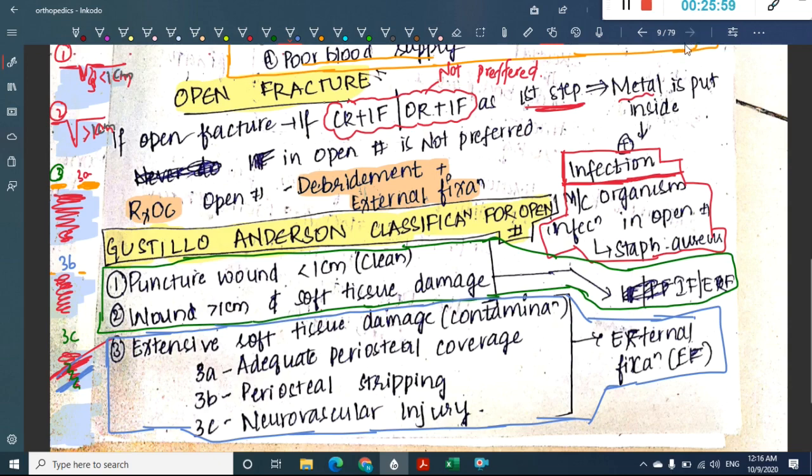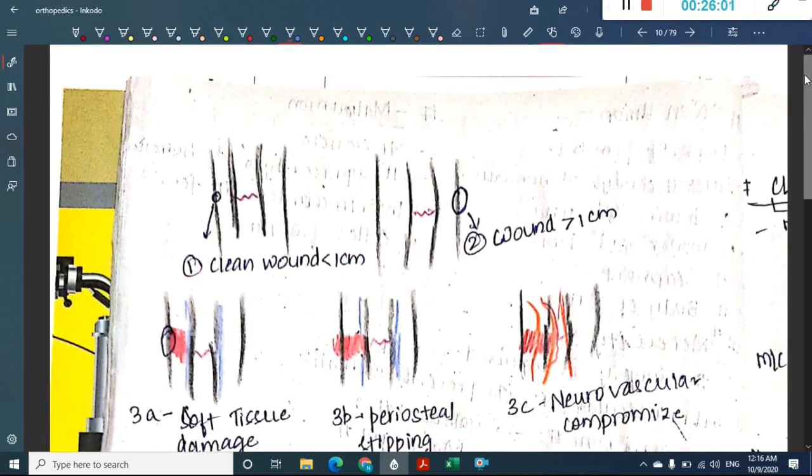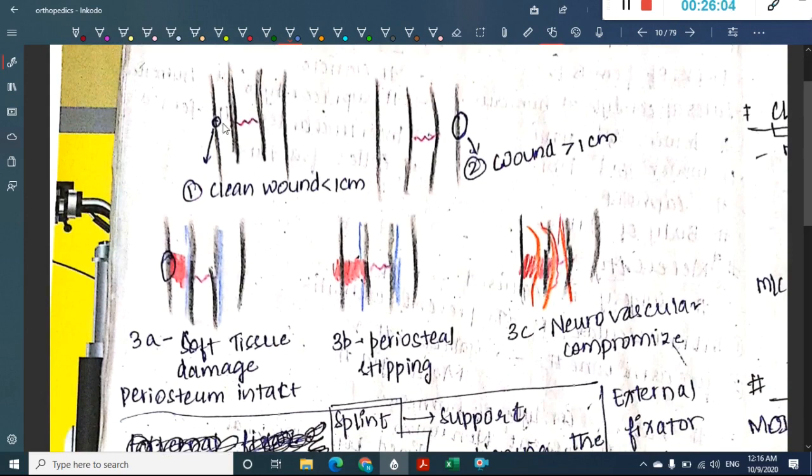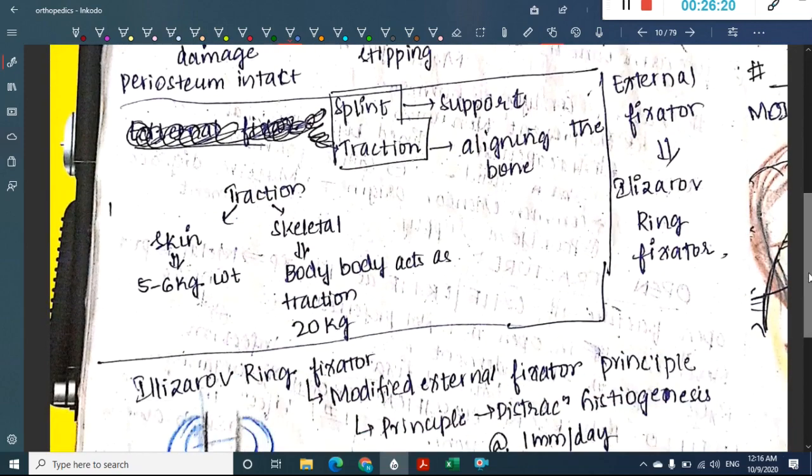Okay, so let me show you this Gustilo-Anderson classification again. In this you can see, this is clean wound less than 1 centimeter, this is wound more than 1 centimeter, this is soft tissue damage but periosteum is intact, 3A. 3B, soft tissue damage with periosteum also lost. 3C, there is neurovascular compromise also. Okay, now what is the most common external fixator which is used? The most common external fixator which is used here is the Ilizarov ring fixator.